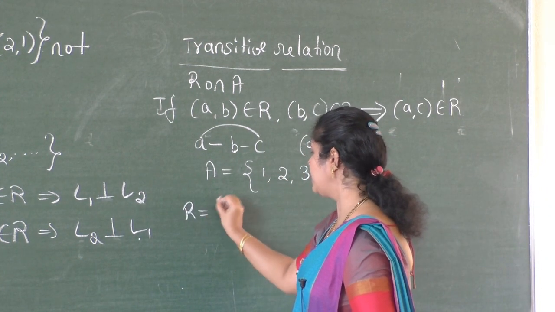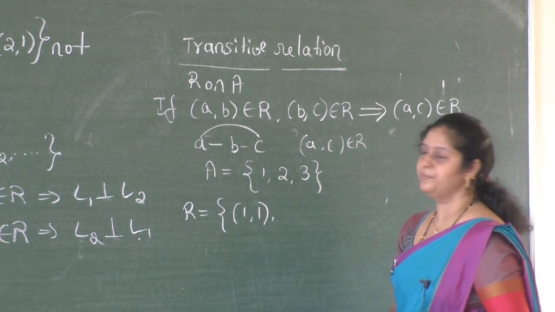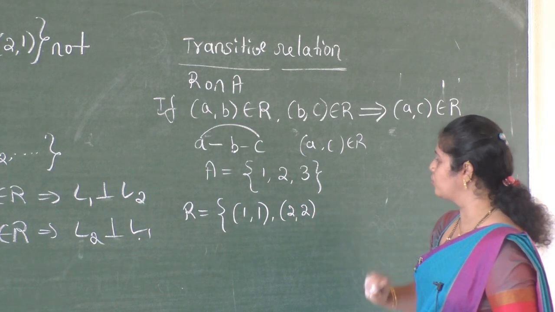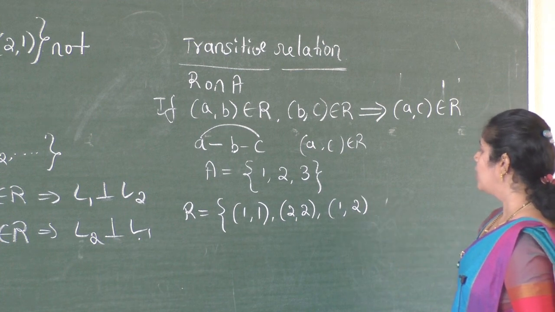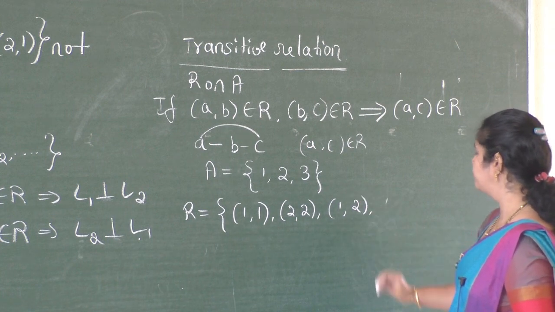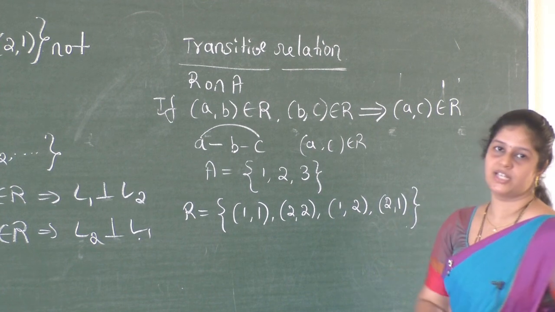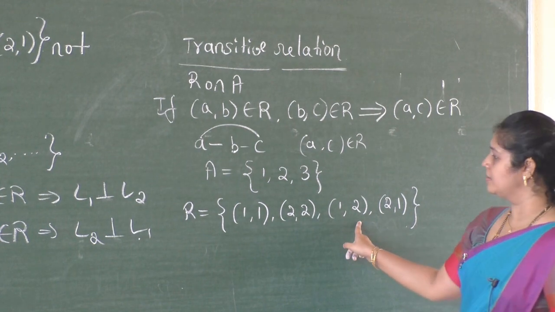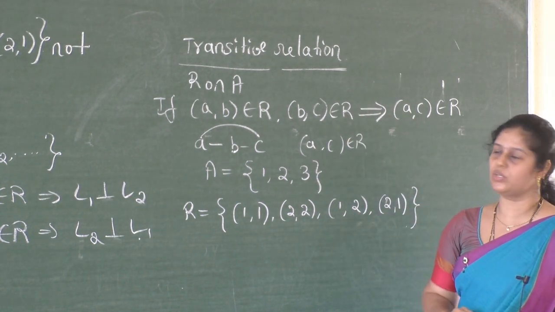Now relation R is equal to ordered pairs (1, 1), (2, 2), (1, 2), (2, 1). Now given relation is transitive relation or not a transitive relation.